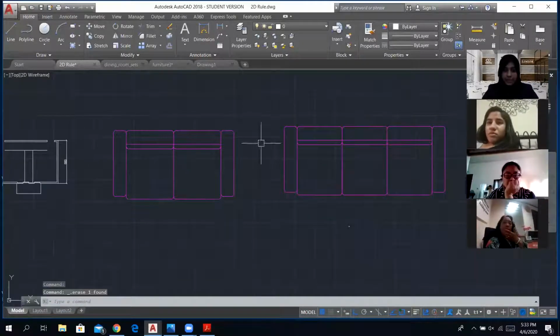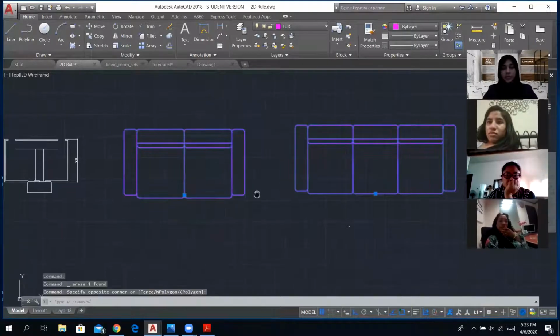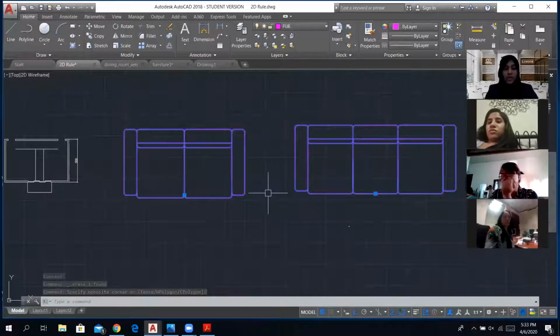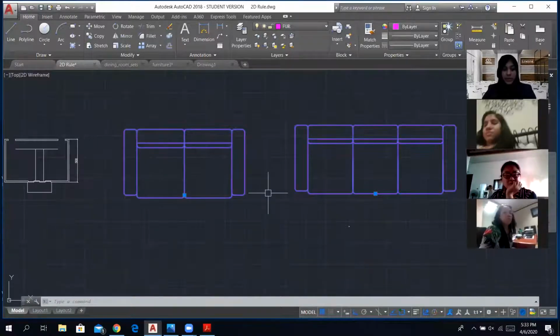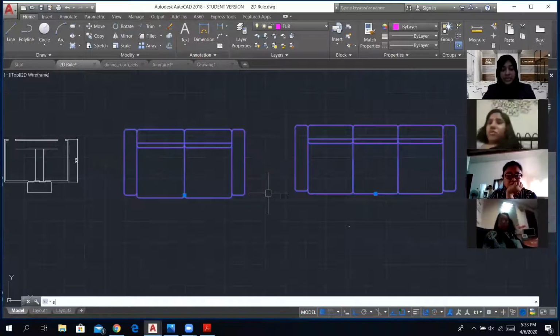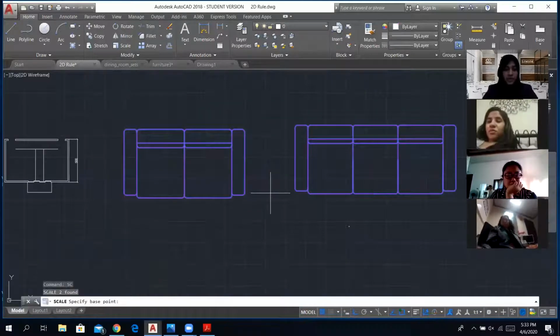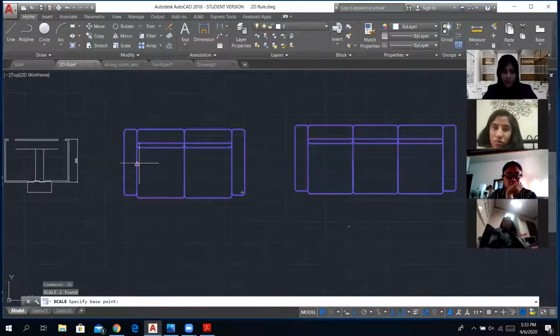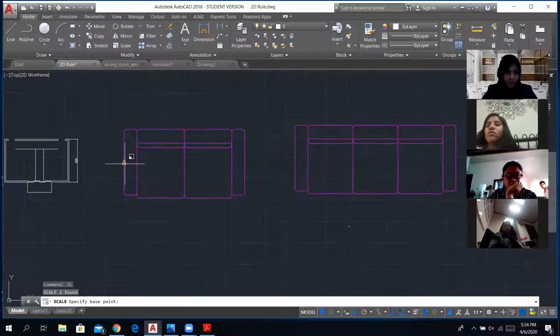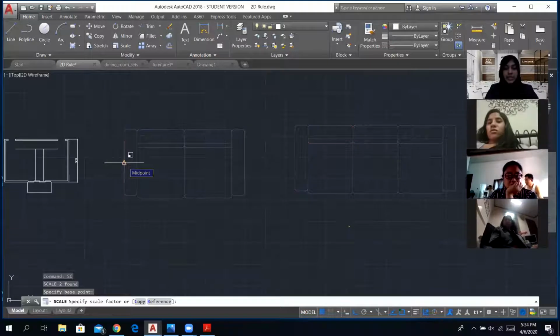So I'm going to select. Selection is basically click and drag. All right, so both of them are selected. Now we have the option to scale. Scaling comes with the command S, C, enter. It's asking me to specify a base point, so any point on the drawing. I'm just going to click any point. Now I can scale it to a factor.